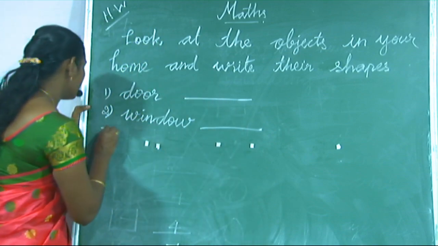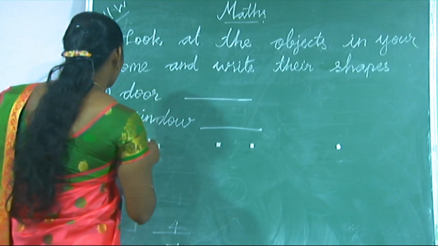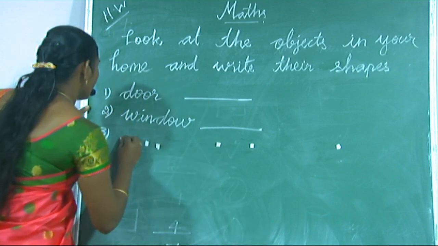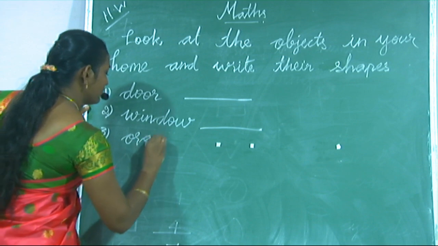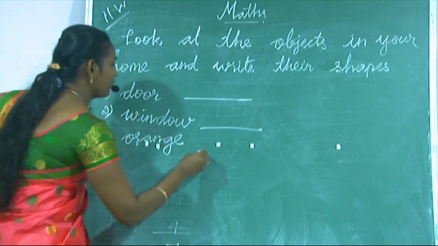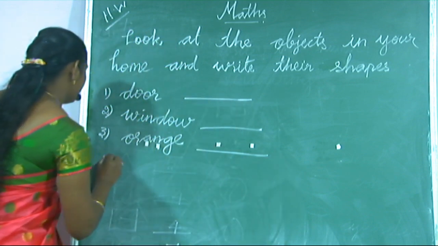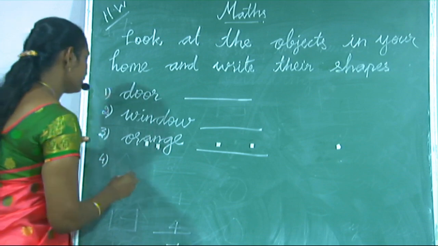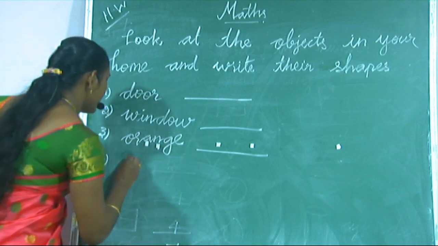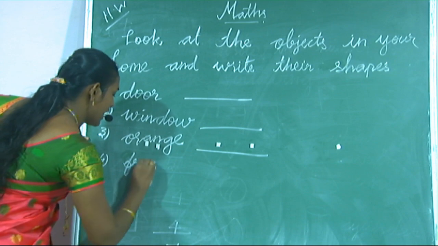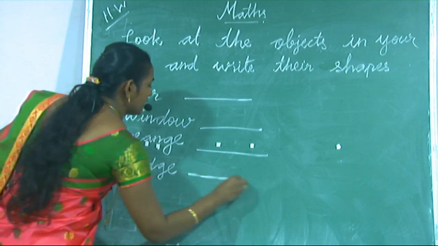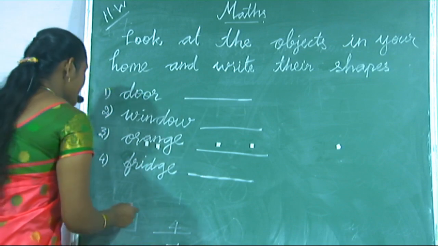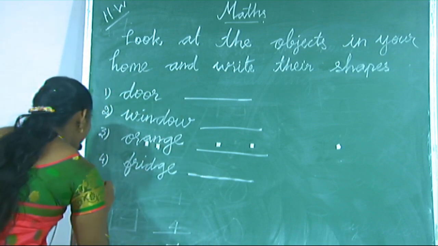Okay. 3. Orange. Say the spelling, orange. 4. Fridge. You check your fridge. What shape is that? 5th one.